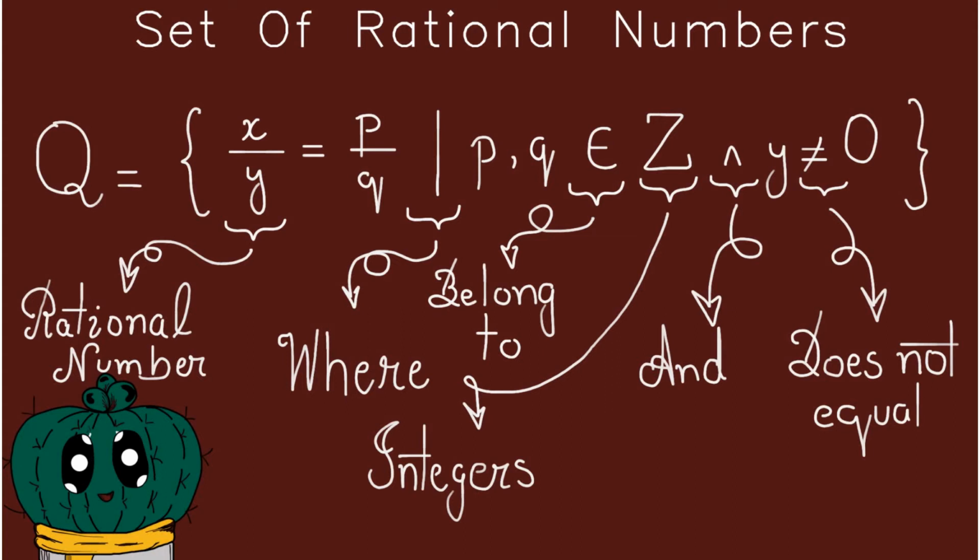The values that p and q can take are the values contained inside the set of integers. You can only pick those numbers. There is another condition, which says that y cannot be equal to 0. Out of the integers group, q, which is also equal to y, cannot be equal to 0. This is what the entire equation means.